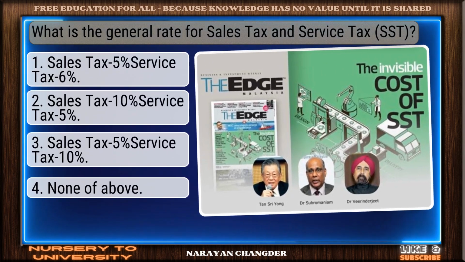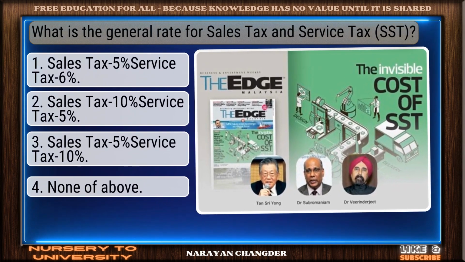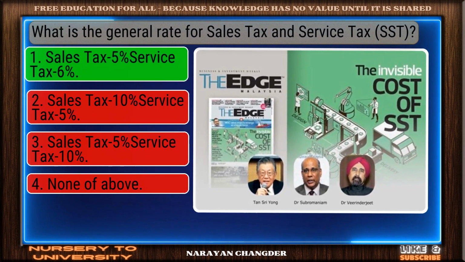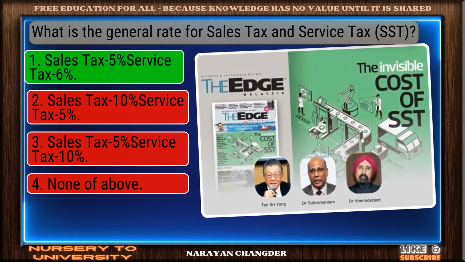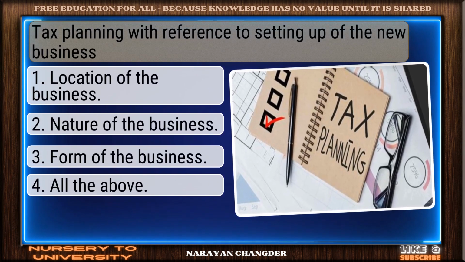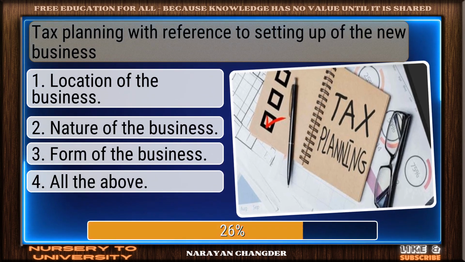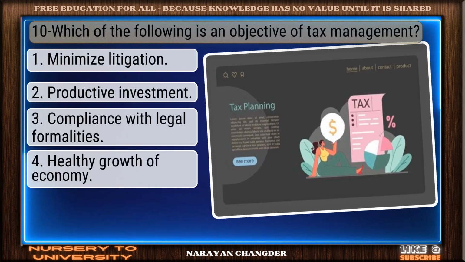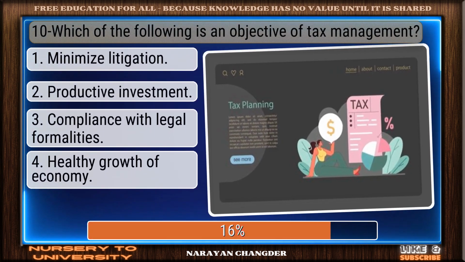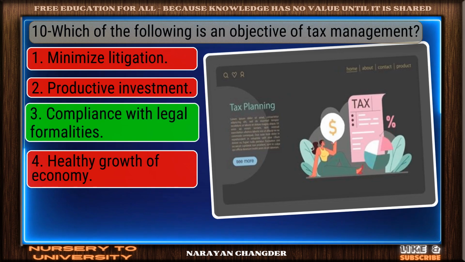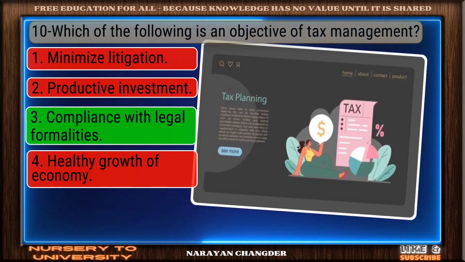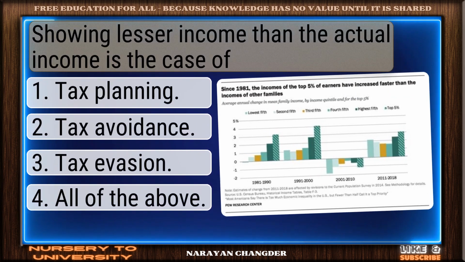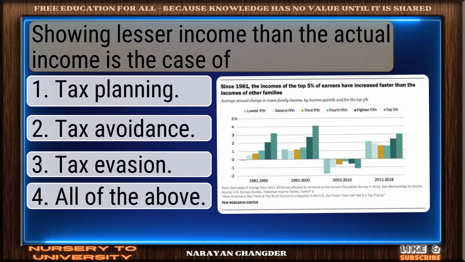What is the general rate for sales tax and service tax? Well done. Sales tax 5%, service tax 6% is the right choice. Tax planning with reference to setting up of the new business. Valid point. All the above is true. 10. Which of the following is an objective of tax management? Good job. Your answer, compliance with legal formalities, works well here. Showing lesser income than the actual income is the case of?